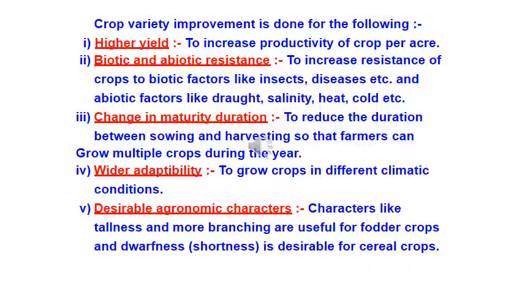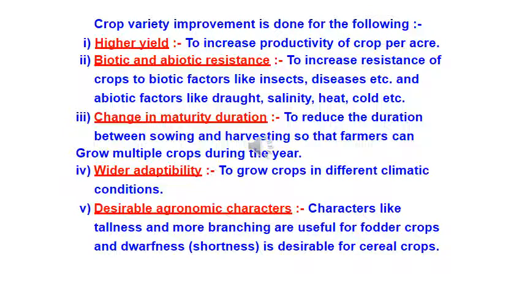The third point, biotic and abiotic resistance. Crops production can go down due to biotic, that is, biotic means living, diseases, insects and nematodes, and abiotic, that means drought like situations, salinity, waterlogging, heat, cold and frost. In those situations also, plants should not die. So the variety which we are selecting should have resistance towards biotic, that is the insects, that is the diseases, etc., and they should have resistance toward abiotic factors also, like waterlogging, drought, flood like situations and so on.